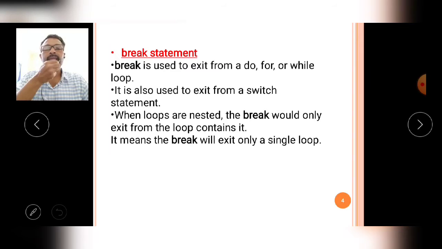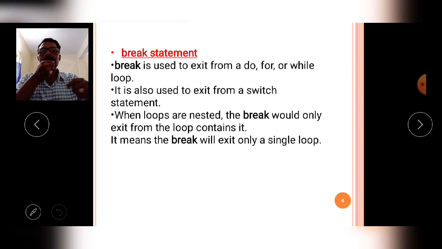So in the switch statement, when the break statement is executed, what will happen? The whole switch control statement is terminated from the execution. Like that, the name indicates, the break statement breaks the execution of do while loops, for loops and while loops, as well as it is used in the switch statement also.